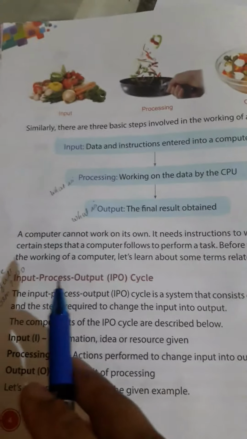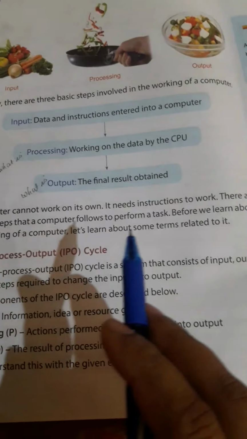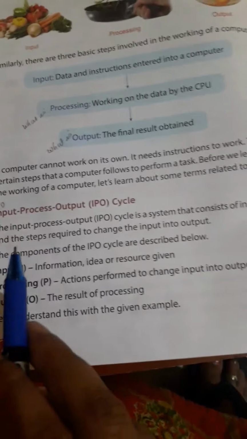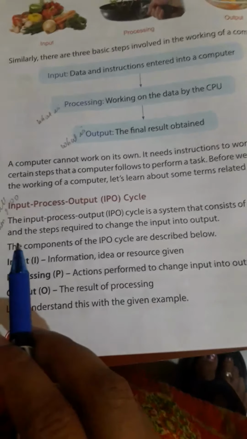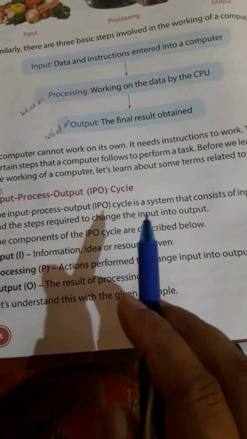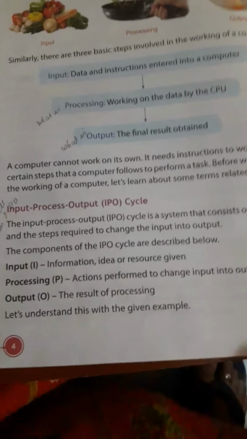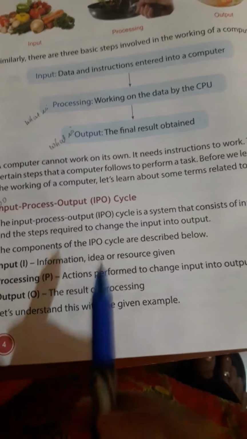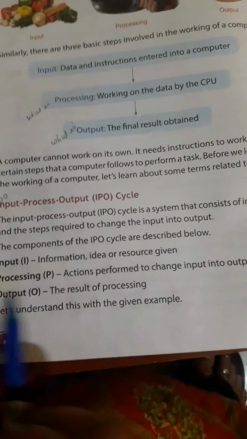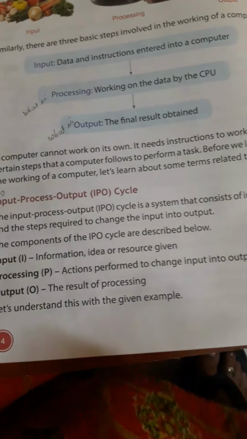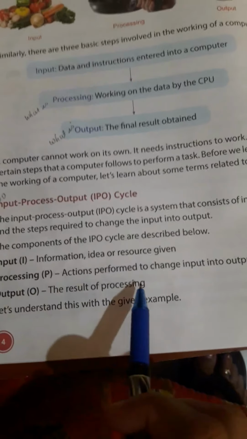Before we learn about the working of a computer, let's learn about some terms related to it. Input, process, output: the IPO cycle. The input, process, output cycle is a system that consists of input, output and the steps required to change the input into output. Okay, the components of the IPO cycle are described below. Input means I am giving information, ideas, resources. Then processing: actions performed to change input into output, meaning what work is going on inside. Then after that, the result is output.